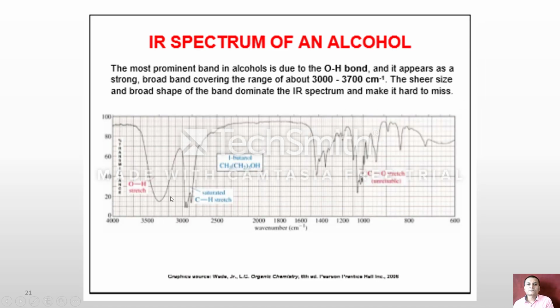For 1-butanol, if a broad signal is obtained nearly at or above 3000 centimeter inverse, such broad signals are always due to OH stretching, or we can say such a broad signal is obtained due to a replaceable proton, and on the basis of this we can assign that a replaceable proton is present in our molecule.